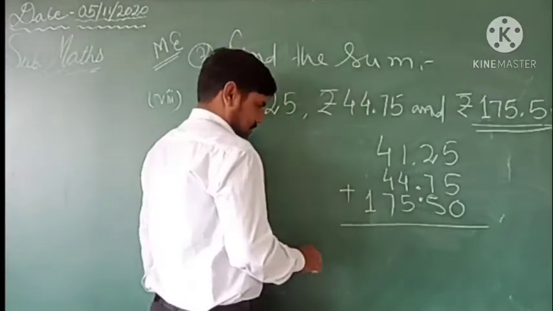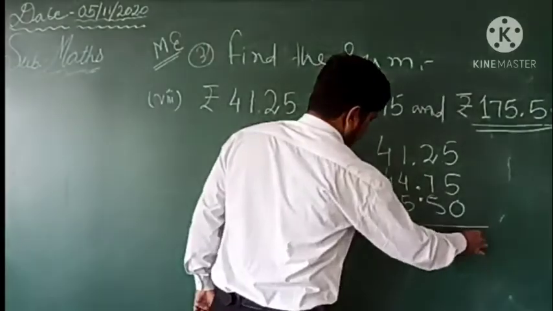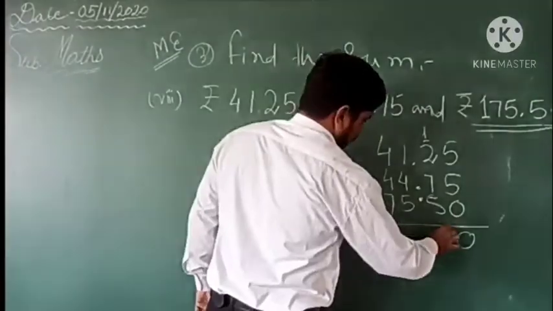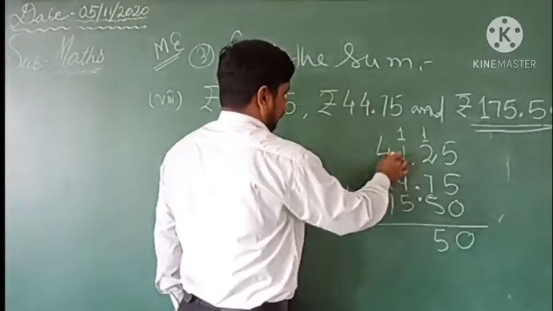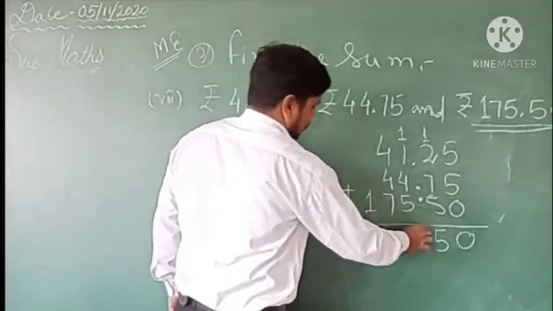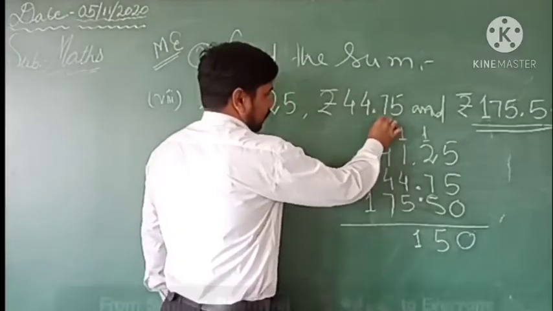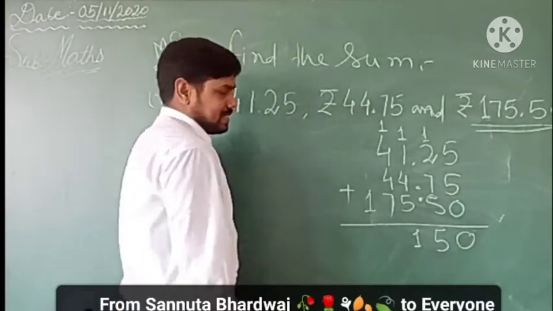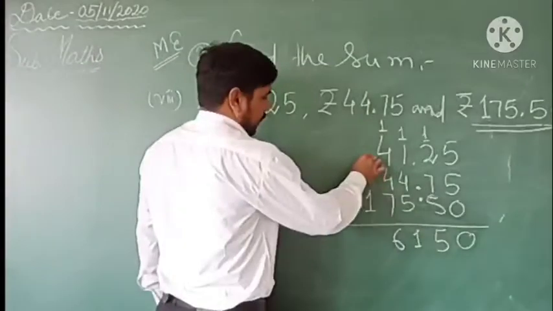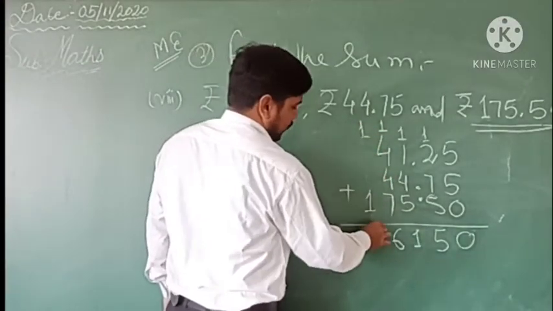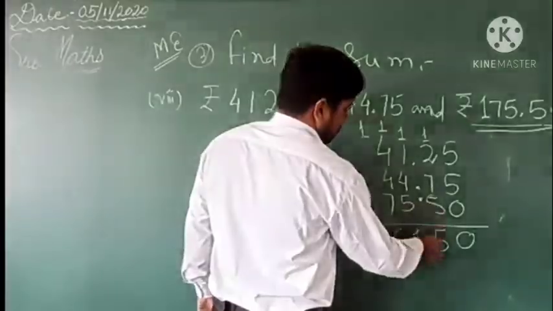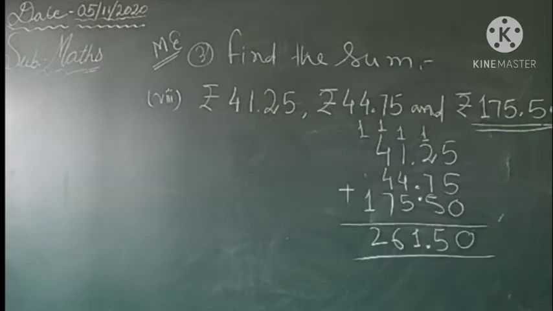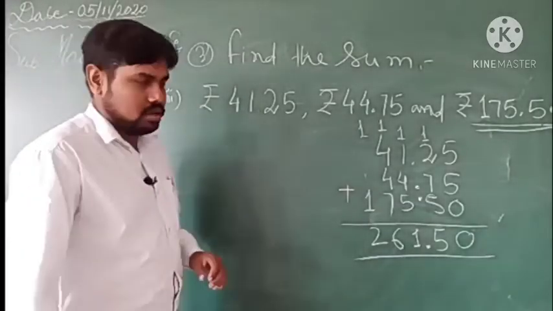So if you add all this, it will be 5 plus 5 is 10, 0, 1 carry, 2 plus 1 is 3, 3 plus 7 is 10, 10 plus 5 is 15. So 5, again 1 carry, so 2 plus 4 is 6, 6 plus 5 is 11. So 1, again 1 carry, so 4 plus 1 is 5, 5 plus 4 is 9, 9 plus 7 is 16. 6, again 1 carry, so 1 plus 1 is 2, and before the 2-digit decimal we'll put it. So the sum is coming up 200. So this much will be the total cost.